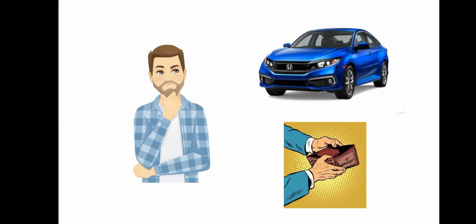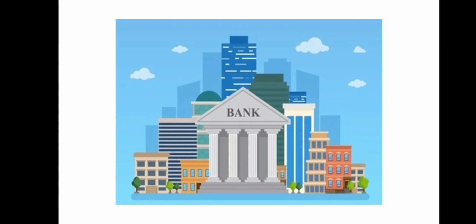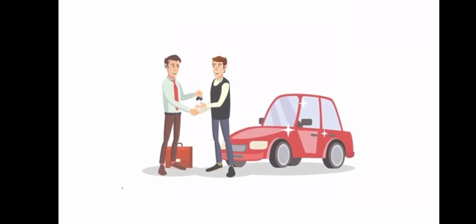So your friend tells you about getting a loan from the bank, and with the loan you can buy the car. So you go to the bank and get the loan, get the amount that is required to buy the car, and then you get a new car for yourself. But the story does not end over here.